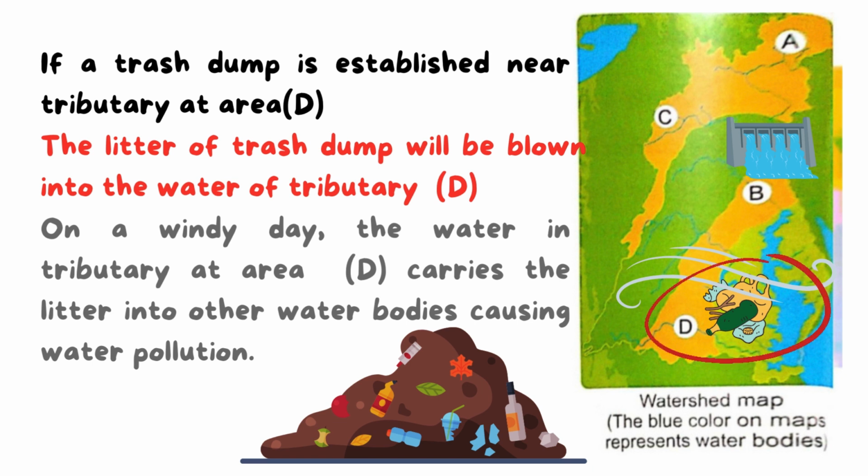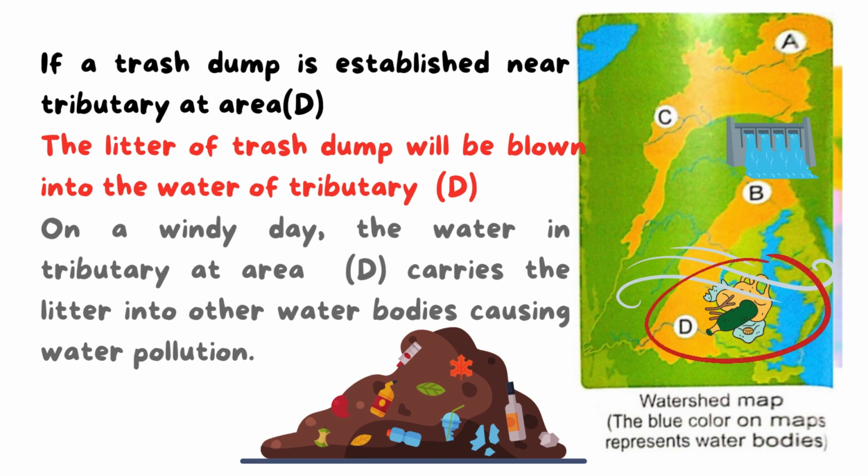So, the litter of the trash dump will be blown by air into the water in tributary D. So, on a windy day, the water in tributary at area D will carry this litter, this trash, into other water bodies, causing water pollution.